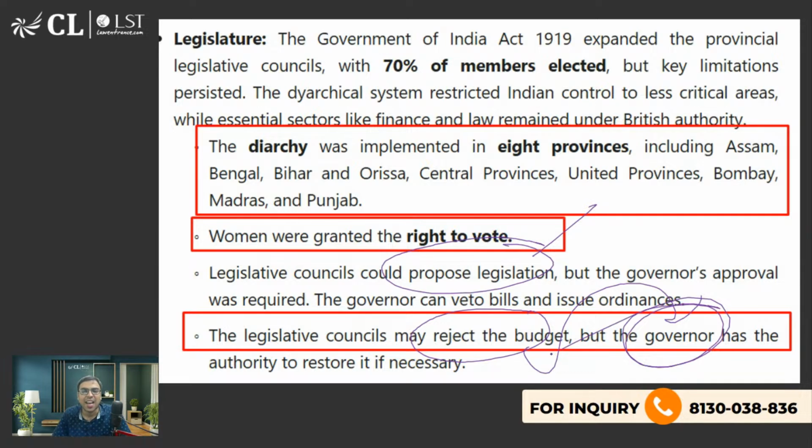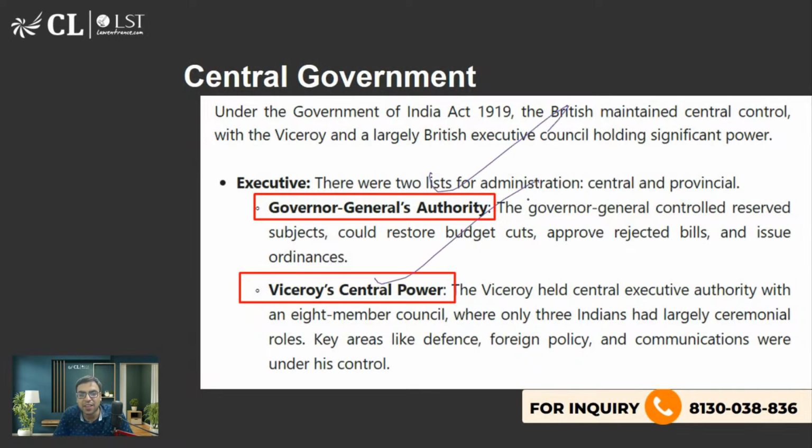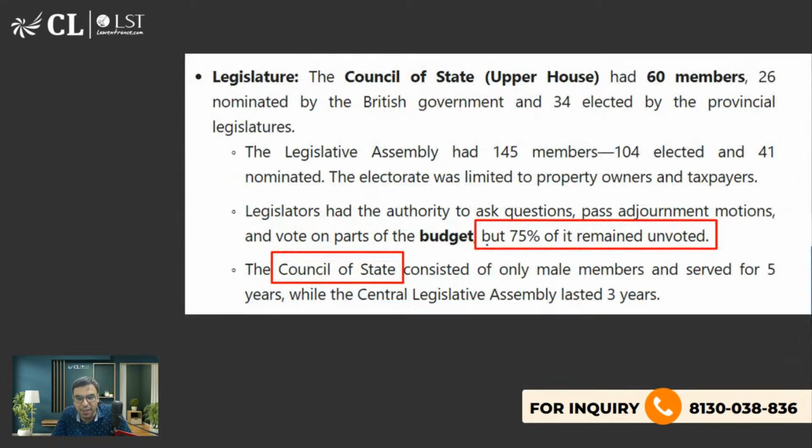ठीक है, and still similarly at central level we are having viceroy had full authority still, है ना, that is what you should know. ठीक है, and legislature had the authority to ask questions. अब देखो क्वेश्चन वगैरह पूछने का थोड़ा सा स्पेस दे दिया गया. Why? Because after 1885 Indian National Congress was formed, so we had seen them pressurizing, the Congress and the other people. They were pressurizing the British to give us something, to give us some power. पर ठीक है, थोड़ा सा ले लो, चलो आप क्वेश्चन पूछ सकते हो, है ना.